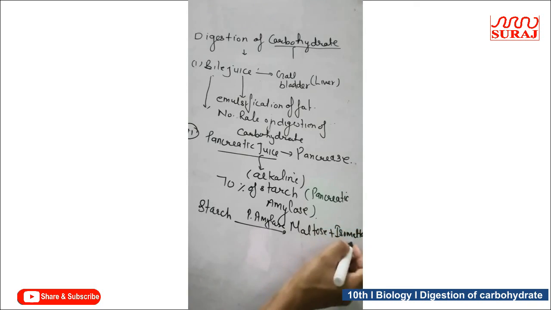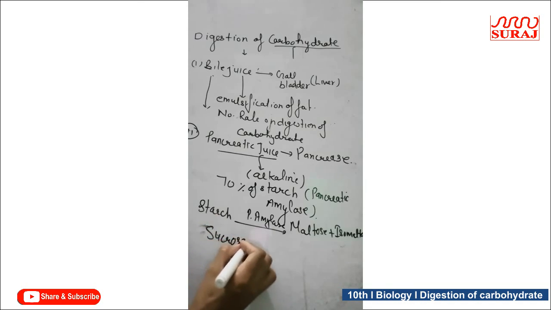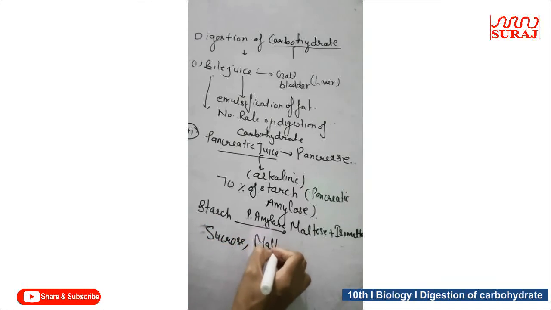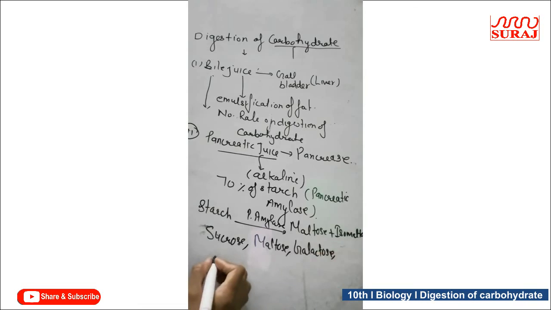Now the carbohydrate molecules which are present in the small intestine are sucrose, maltose, galactose and lactose.